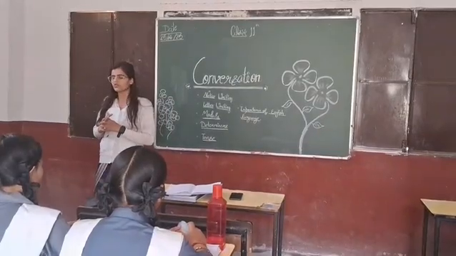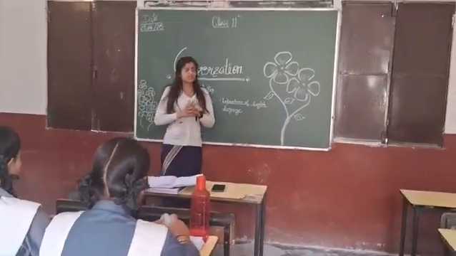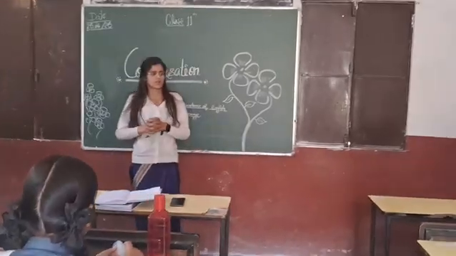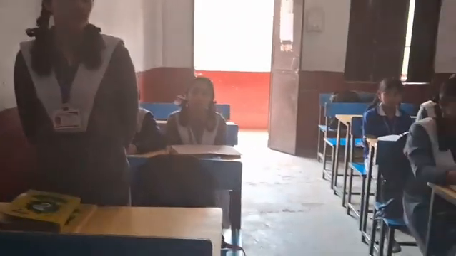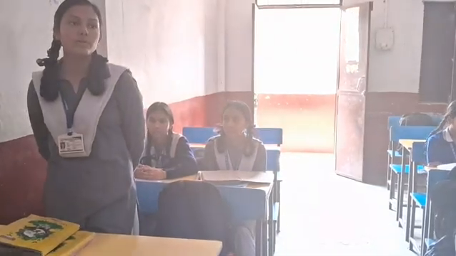Is it clear to everyone? Okay. So now Unnati will tell me about the tenses and their parts. The tense is divided into three parts. These parts are present tense, past tense, and future tense. All these three have four parts each. The parts of present tense are present indefinite, present continuous, present perfect, and present perfect continuous. The parts of past tense are past indefinite, past continuous, past perfect, and past perfect continuous. The parts of future tense are future indefinite, future continuous, future perfect, and future perfect continuous.